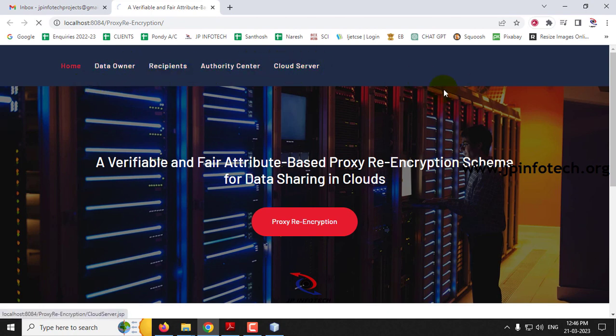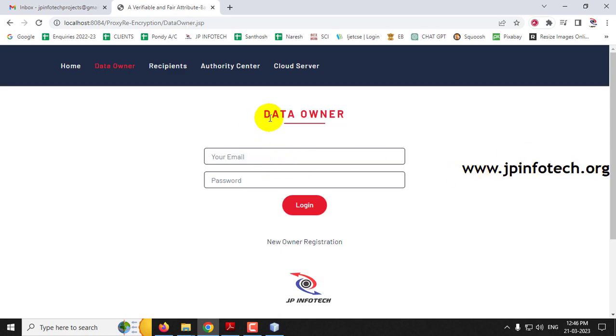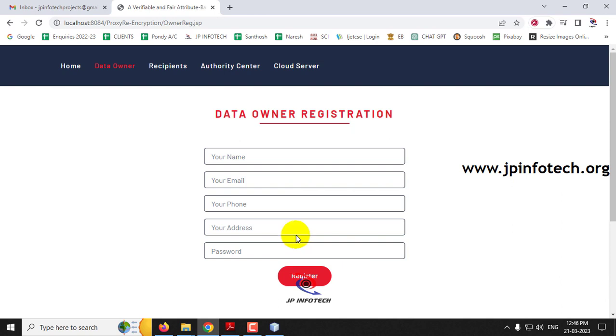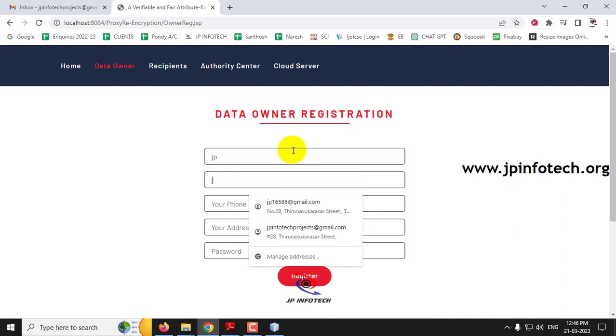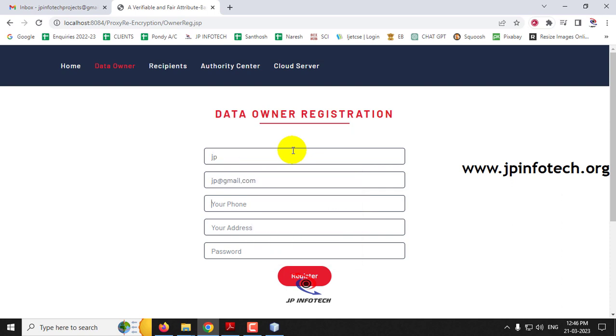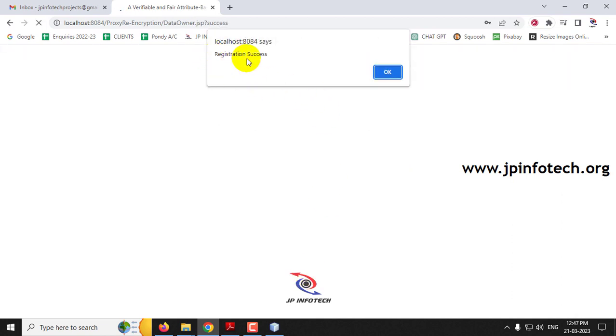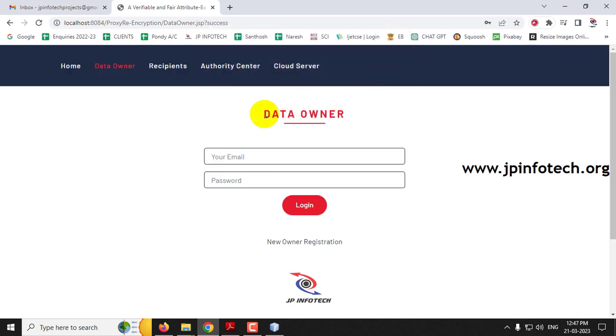Now let me go to the data owner. It will navigate to the data owner login page. As I don't have any username and password for login, I'll go for the new owner registration. Just click this new owner registration. It will navigate to the data owner registration form, where you need to enter details like name, email ID, phone number, address and password. After entering the required fields, click the Register button. Now you can see the registration success message, click OK. Now it will navigate to the data owner login page, where you can enter the details which we gave during registration and click Login.